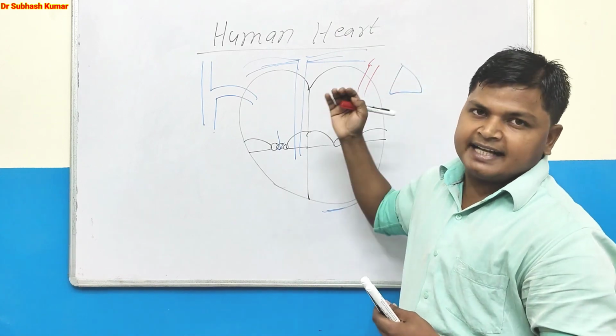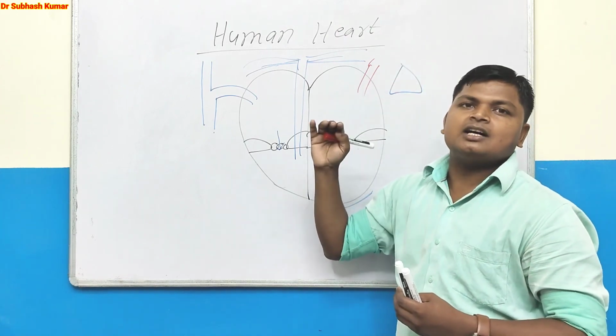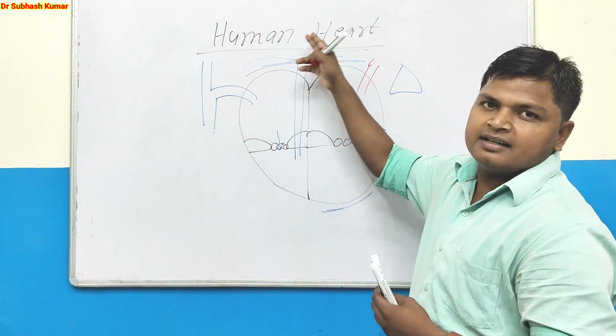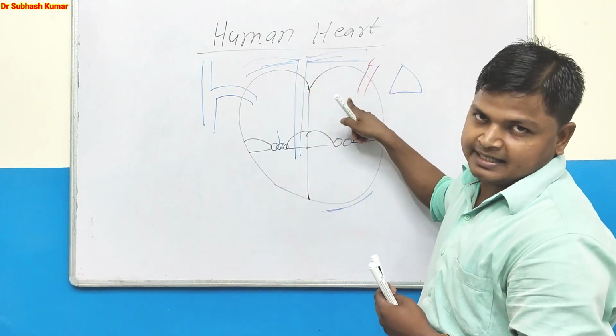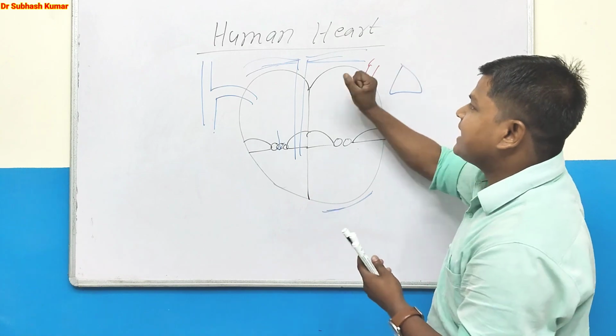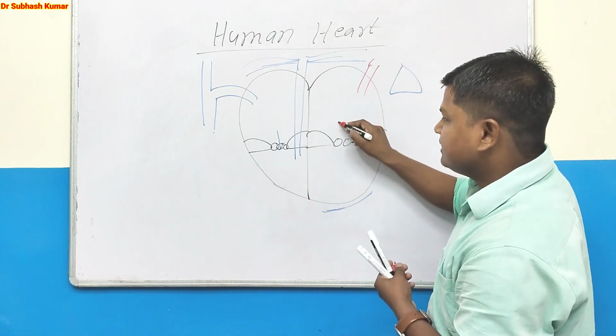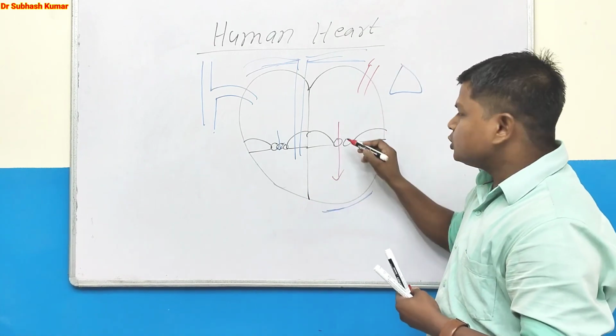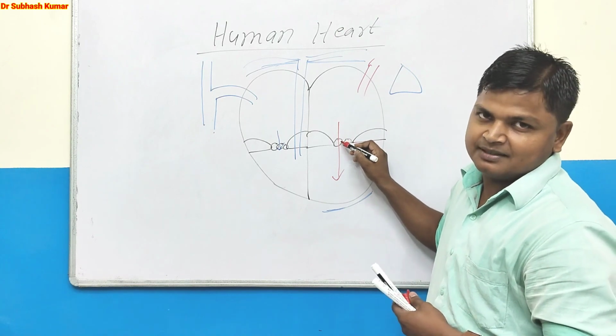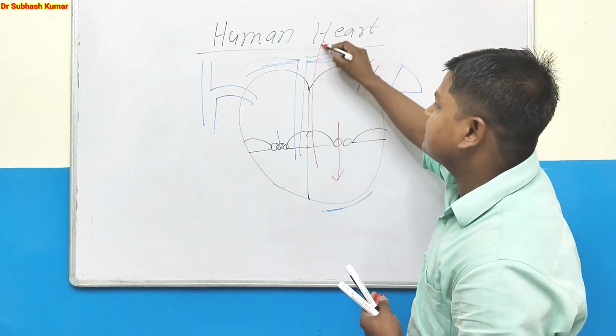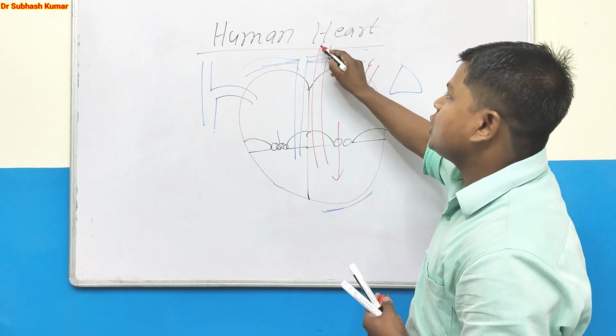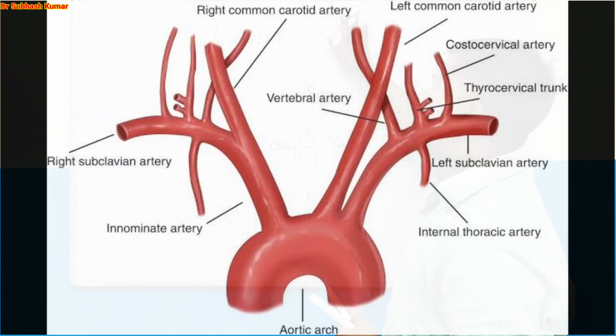The pulmonary vein drains the oxygenated blood from the lungs to the left atrium. Then the left atrium contracts, and blood goes into the left ventricle through the bicuspid valve. Then a structure originates known as the aorta. The aorta pumps the blood throughout the body.